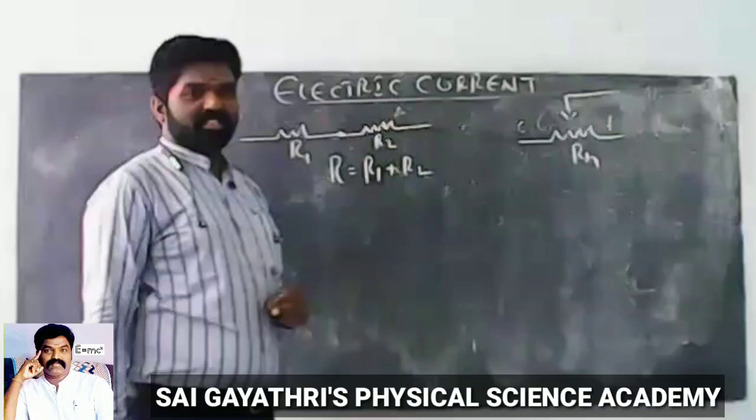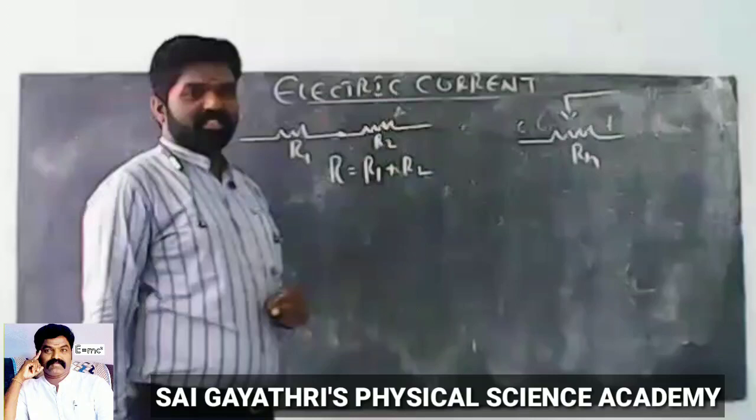The unit of resistance is ohm, you know. 1 kilo ohm equal to 10 power 3 ohms. 1 mega ohm equal to 10 power 6 ohms. So the symbol of the unit of resistance is ohm. Based on Ohm's law, we can find current. How? From the ratio of voltage and resistance we get current.